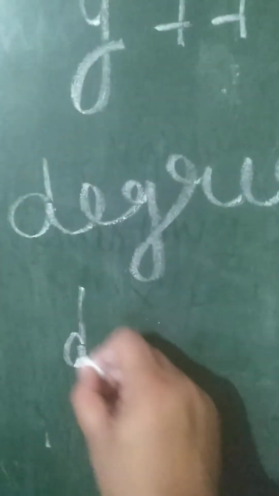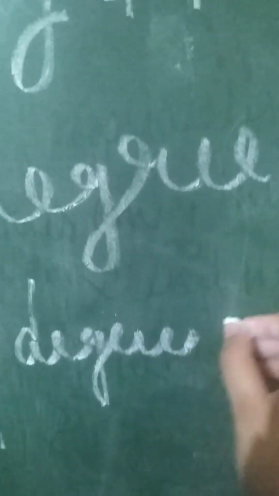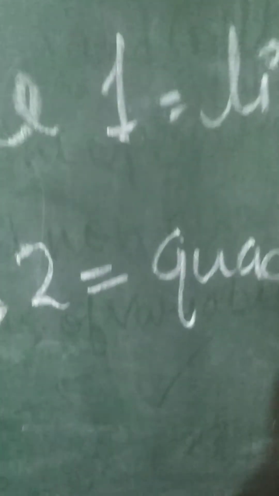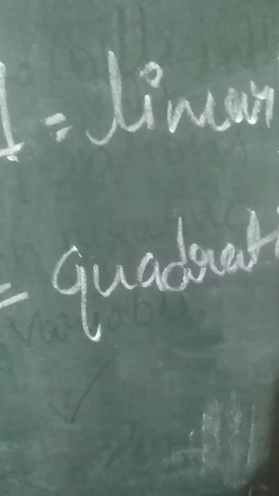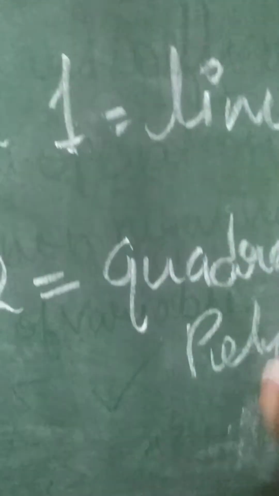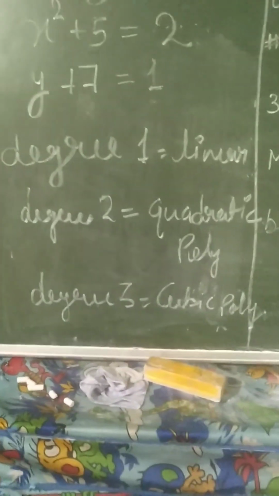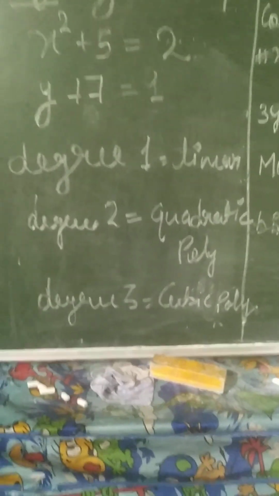Those who have degree 2 are known as quadratic polynomials. Those who have degree 3 are known as cubic polynomials. I think you got it. Degree 1 is linear, degree 2 is quadratic and degree 3 is cubic.